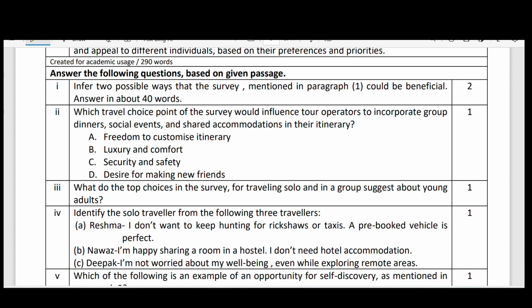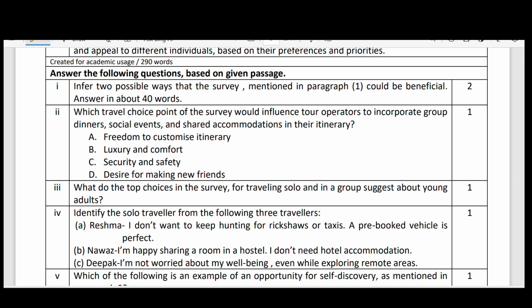Which travel choice point of the survey would influence tour operators to incorporate group dinners, social events, and shared accommodations in their itinerary? The options: freedom to customize itinerary, luxury and comfort, security and safety, desire for making new friends.